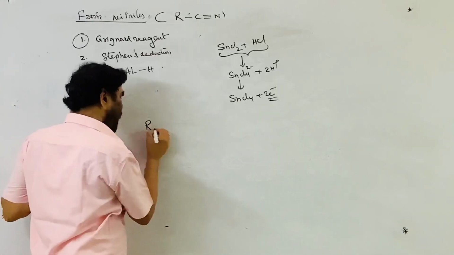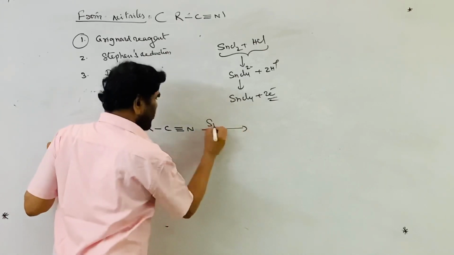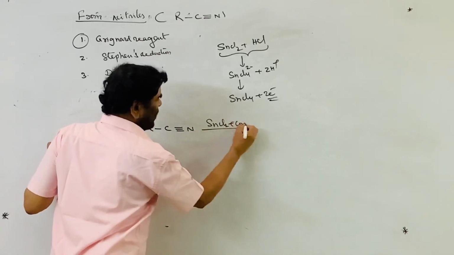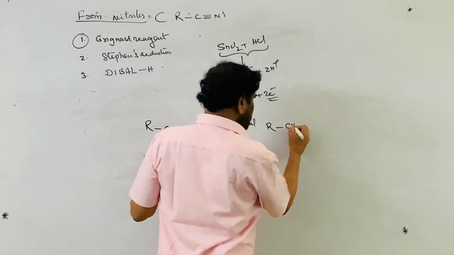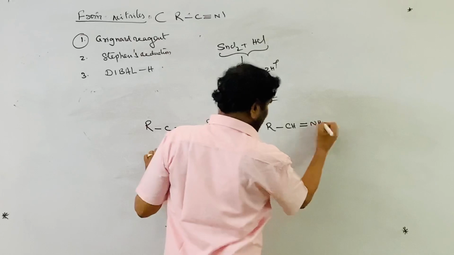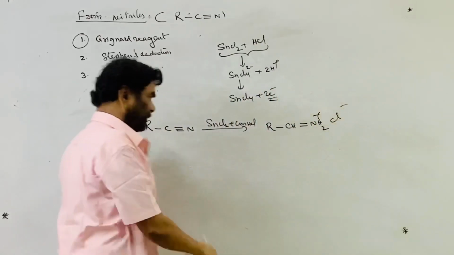Take R C triple bond N and treat it with SnCl2 plus concentrated HCl. It is converted into R CH double bond NH2 plus Cl minus.